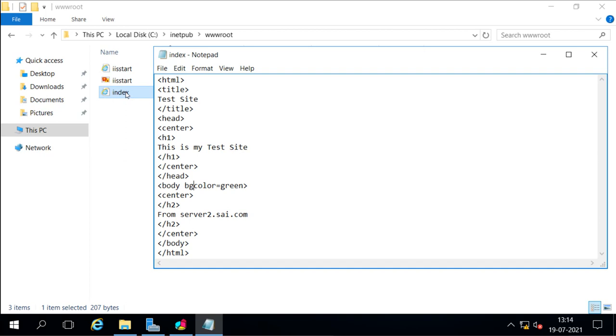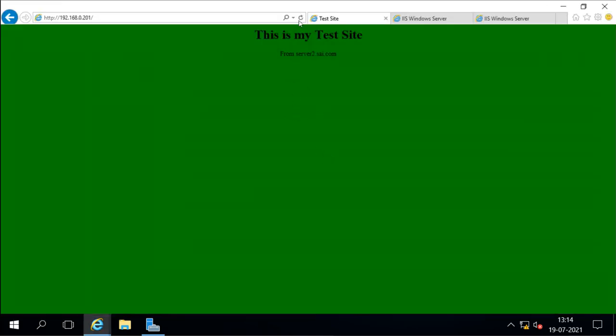Now I will test this on server 1 where we are accessing this, and here you will see the page which I created on server 2, and it is saying this is my test site from server 2.